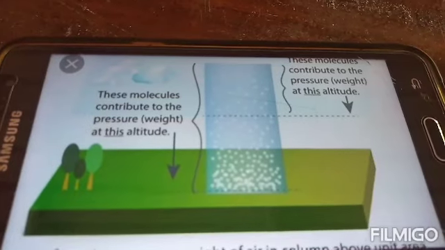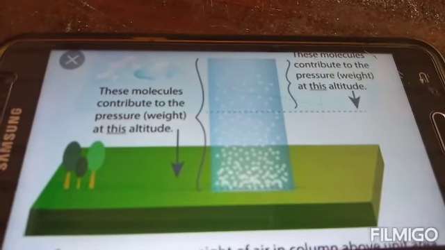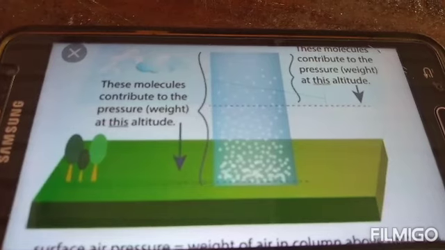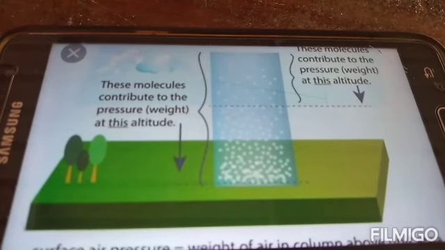Atmospheric pressure. Earth is surrounded by a layer of air up to a certain height, nearly 300 km. And this layer of air around the earth is called the atmosphere of the earth. Since air occupies space and has weight, it also exerts pressure. This pressure is called atmospheric pressure.